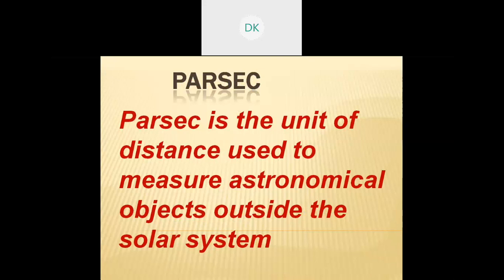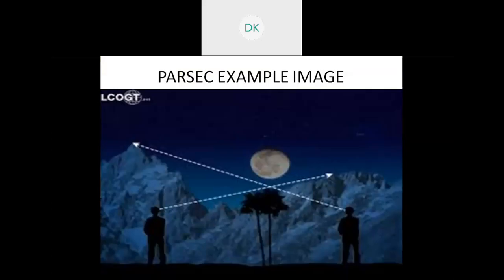How do we do this? Just see the image. There are two persons. One is the view of the first person and the view of the second person. This is a way to measure a distance. To measure the distance of astronomical objects from outside the solar system, these parsec units are useful.